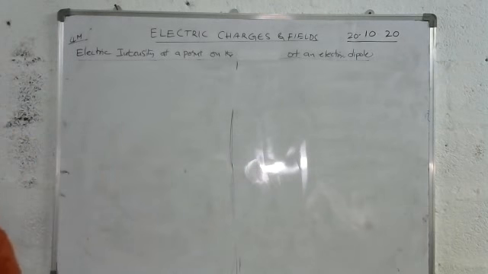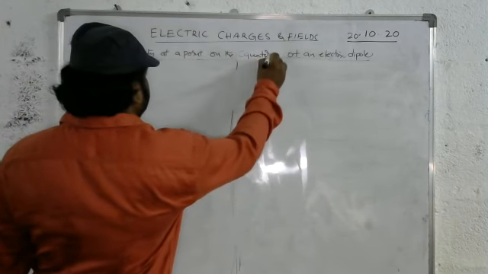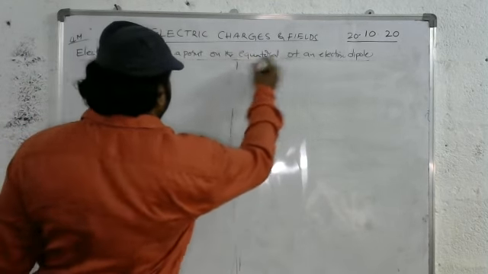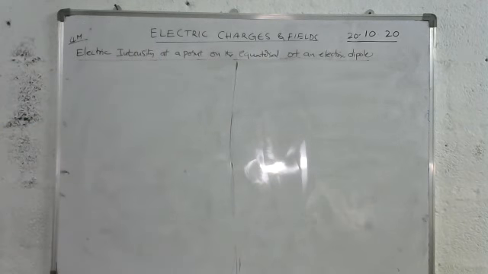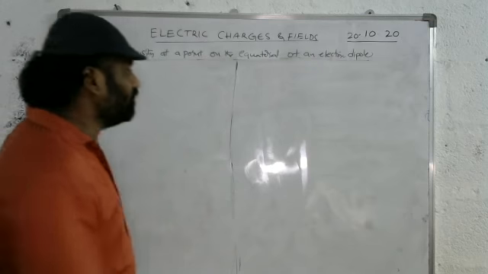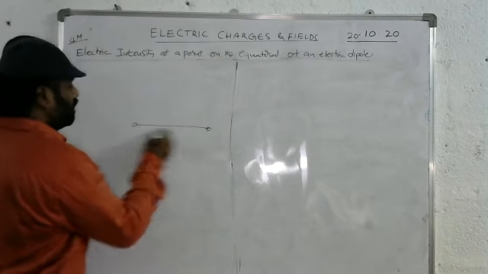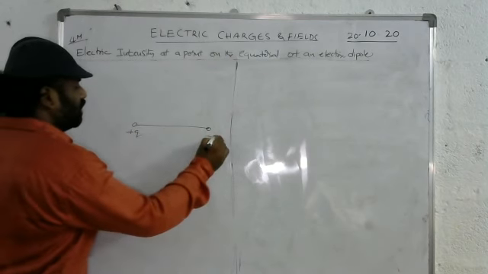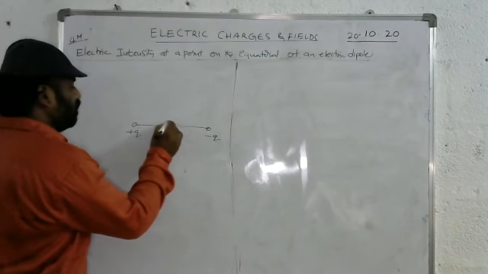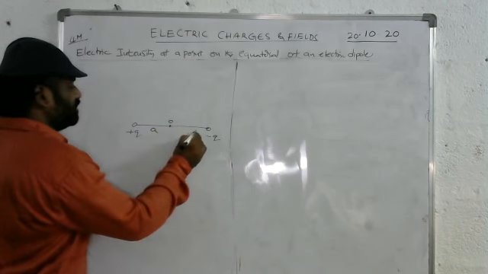Next question: the electric intensity at a point on the equatorial line. For the equatorial line, let it be an electric dipole with plus and minus charges separated by a distance, and this is A, and this is A. This is the equatorial line.